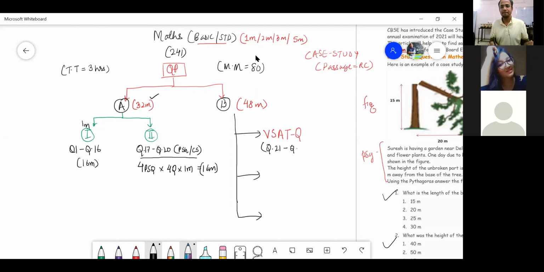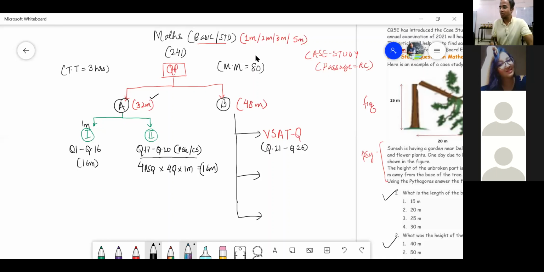Don't you remember? Where does it go up to? 26. Where do the questions go up to? 26. So 21 to 26, my dear students. Number of questions are how many? 5. Acha, for your information, one thing I forgot to tell you. These 4 questions are to be attempted out of how many questions? 5 questions. Remember this, right?